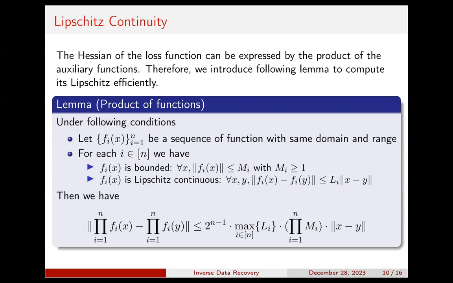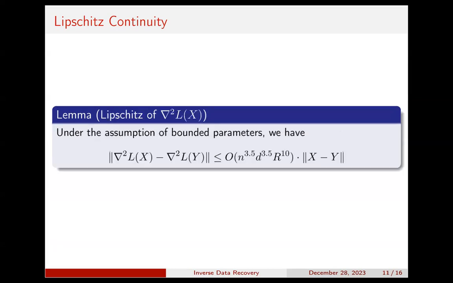This result can be proved by induction, and we use it to give the Lipschitz constant of the Hessian of the loss, which is shown on this slide. The Lipschitz constant has a polynomial bound given by the number of tokens n, the length of tokens d, and the radius of the domain r.